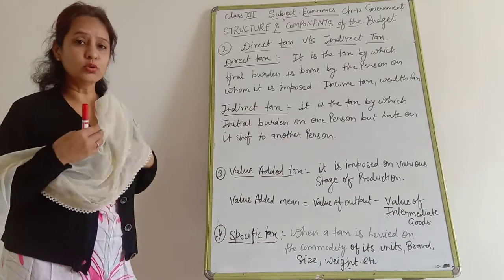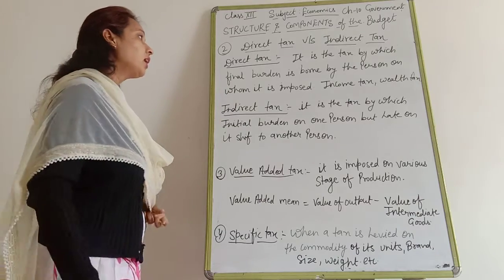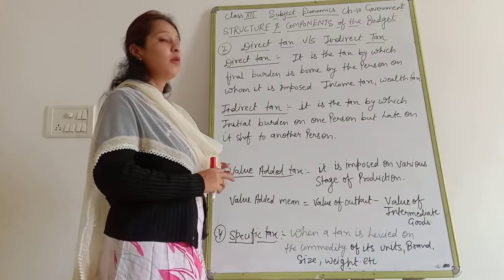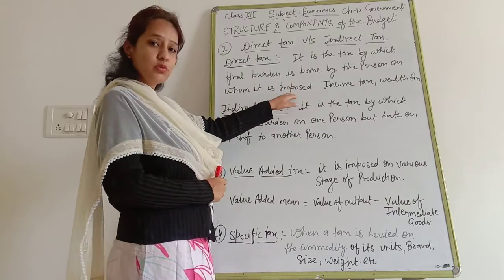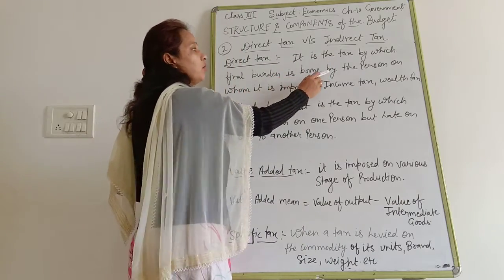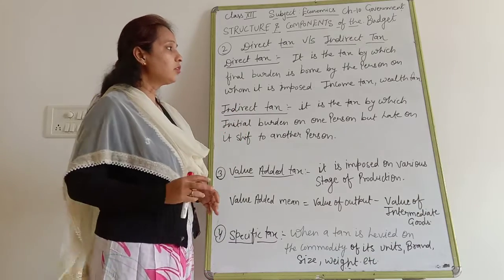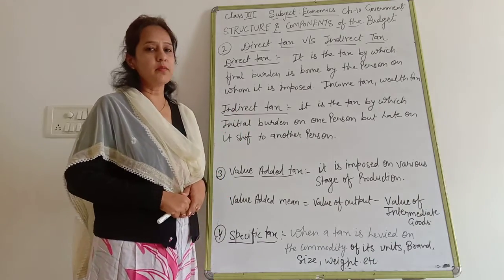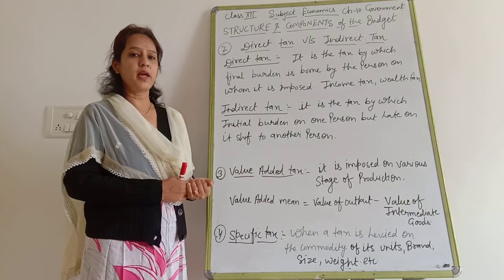Direct taxes are those taxes whose burden has to be borne by the same person. It means the person on whom it is imposed. It is a tax by which the final burden is borne by the person on whom it is imposed. That kind of tax, such as income tax, is known as direct tax. Just like an example of income tax.